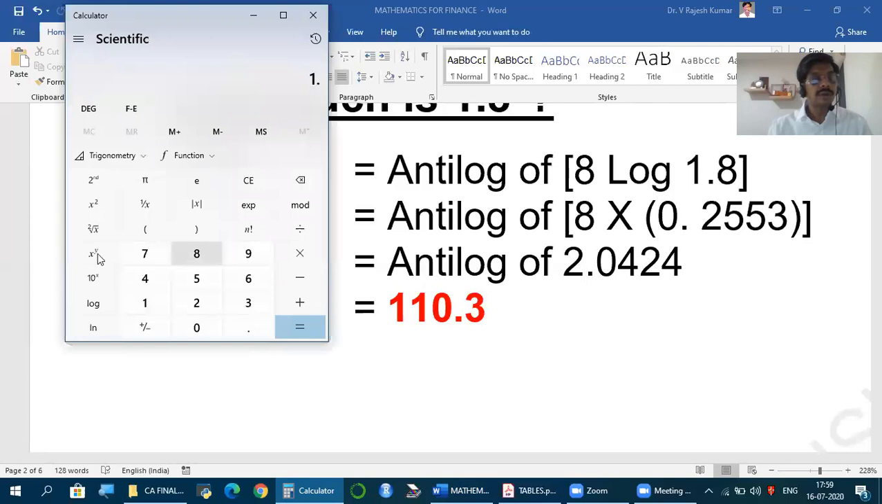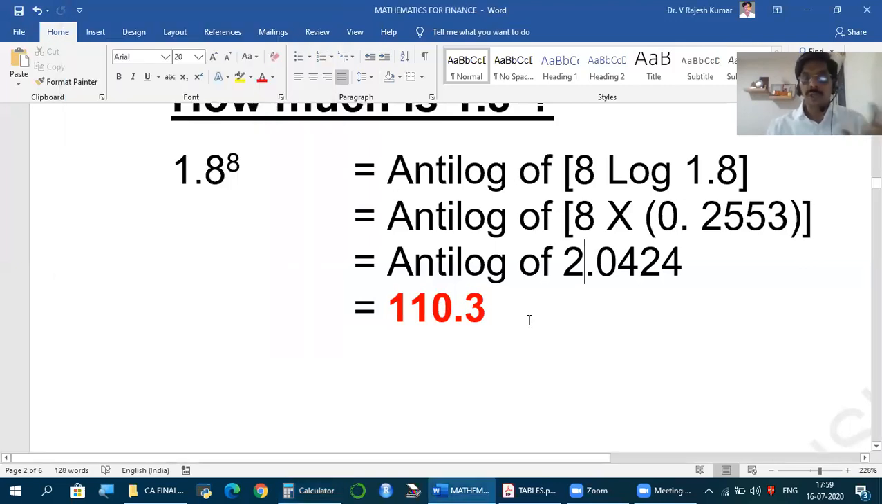1.8 to the power of 8. 110.199, or 110.20, is the actual answer. Using log and antilog, we get 110.3, but that is absolutely fine. At least you're able to get something close. And mind you, if you feel you can do this using a standard calculator, please do. If that's not a possibility, and you don't have access to a scientific calculator, this is what you can do.